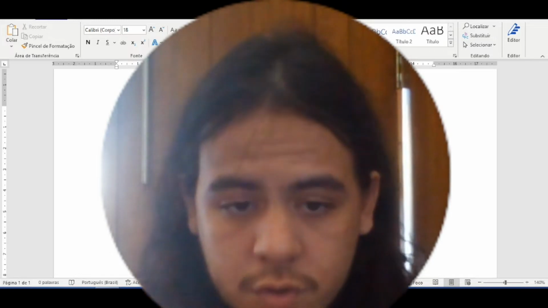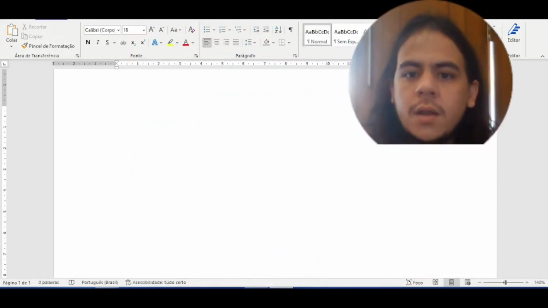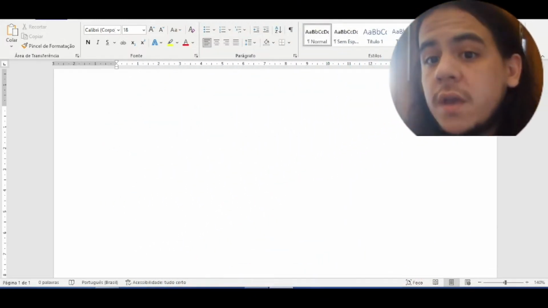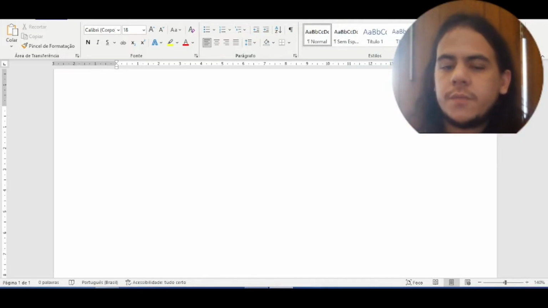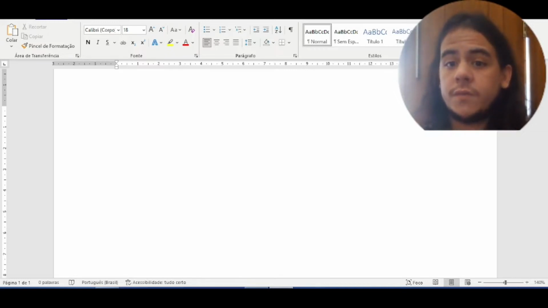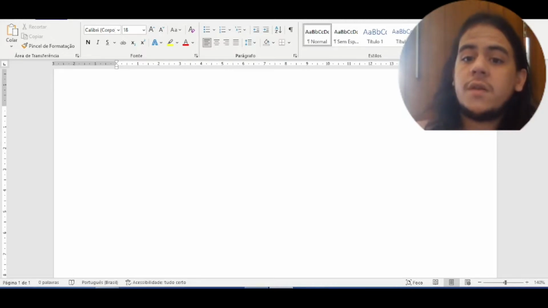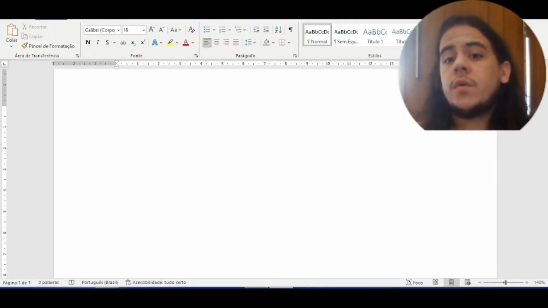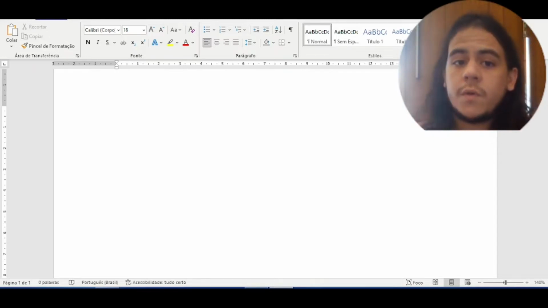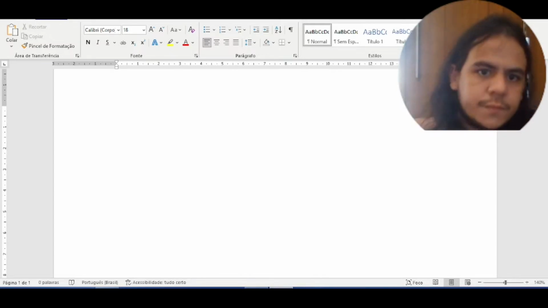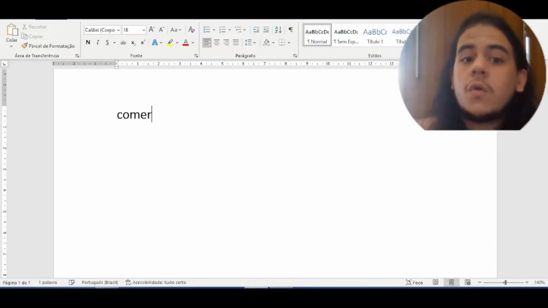So today we're gonna continue to see the conjugation of the verbs, regular verbs in Portuguese. Last class we saw the conjugation of the verbs from the first group, the verbs that end in AR. Today we're gonna see the conjugation of the verbs from the second group, the group of verbs that end in ER. For example, the verb comer, to eat.